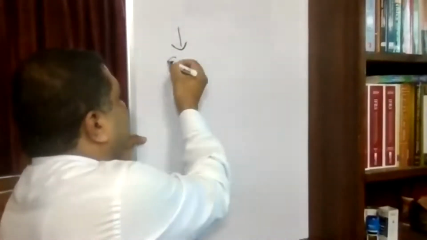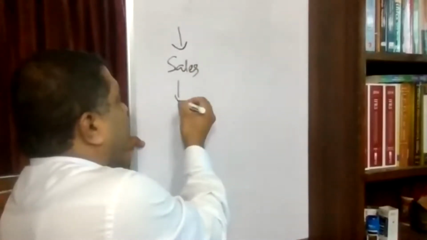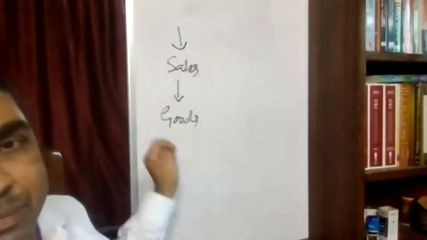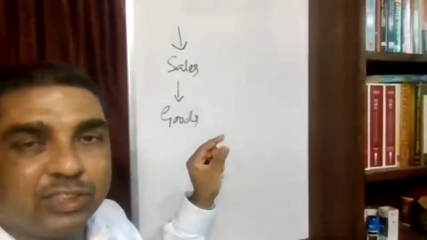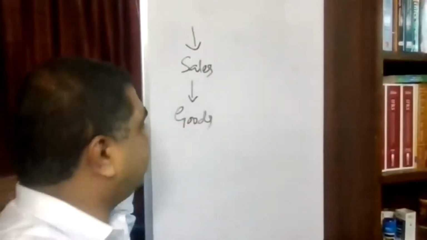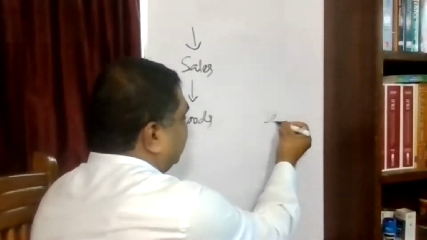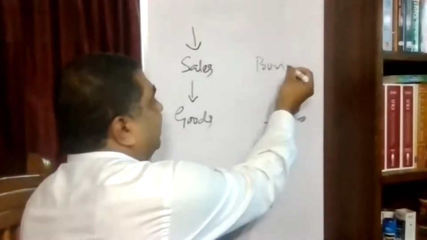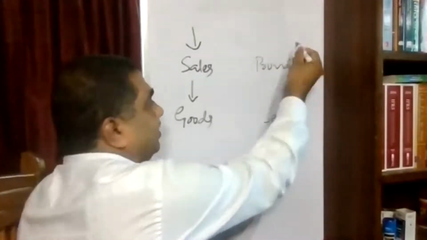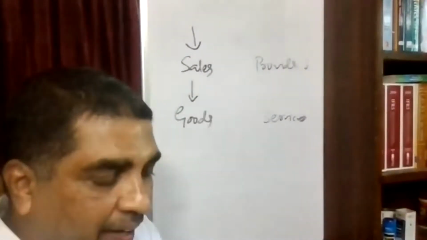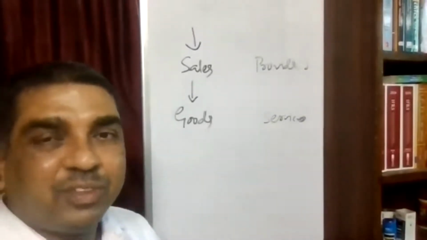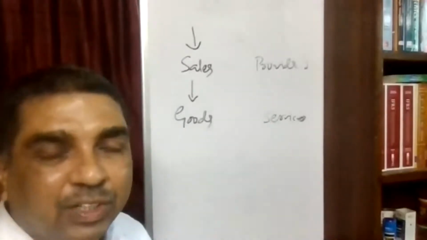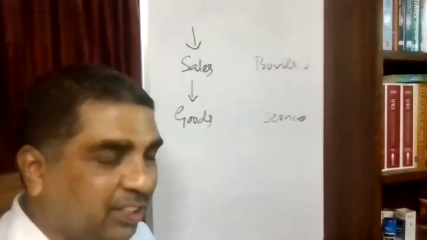When I say there is a sale, we need to understand sales means there is some goods. If goods are not there, it might be services. Services may be provided, sales may be made. If someone is providing some services, then depending upon certain conditions, he was liable to pay tax under service tax.